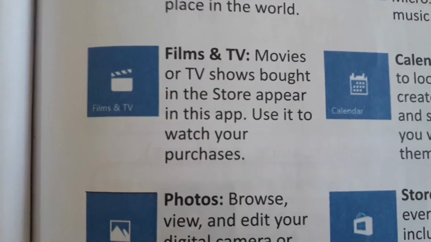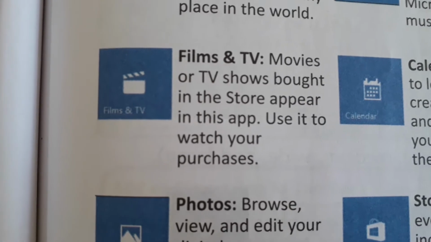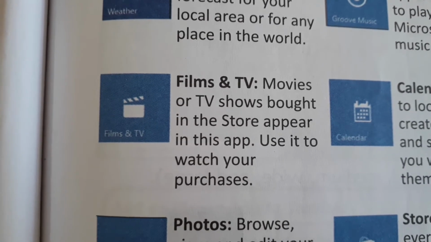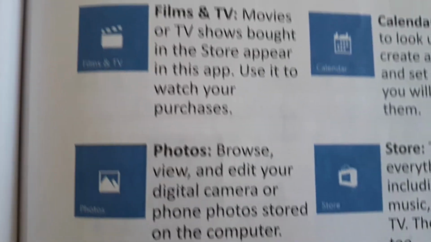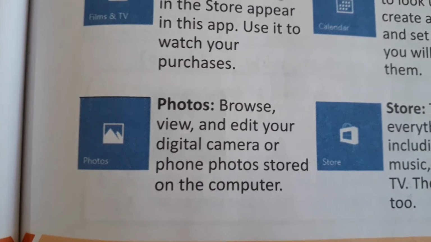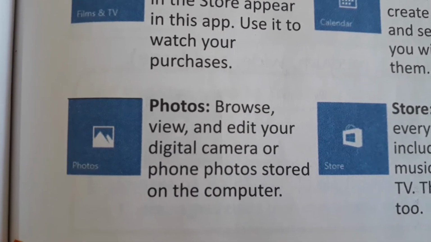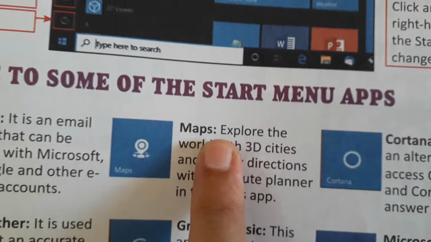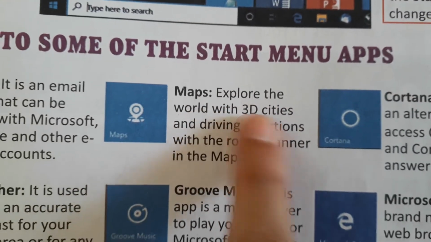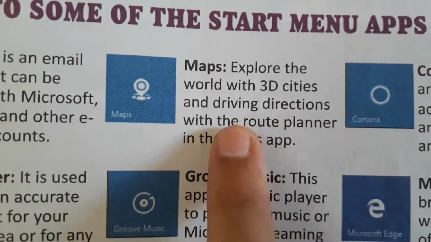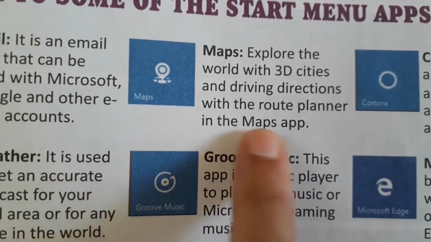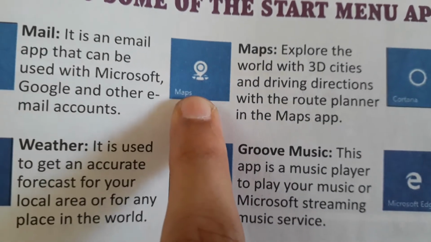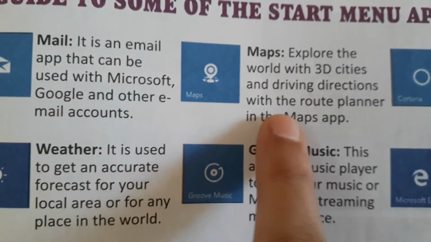Okay. Films and TV. Movies or TV shows bought in the store appear in this app. Use it to watch your purchases. Okay. Photos. Browse, view and edit your digital camera or phone photos stored on the computer. We can do that in photos. Next is maps. Explore the world with 3D cities and driving directions with the route planner in the maps app. Okay, so this is the maps app. If we are going anywhere, we can use this, and this map will guide us how to move forward.